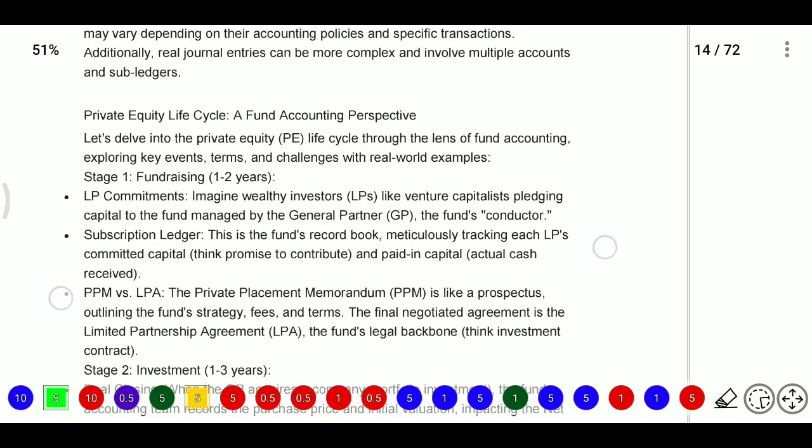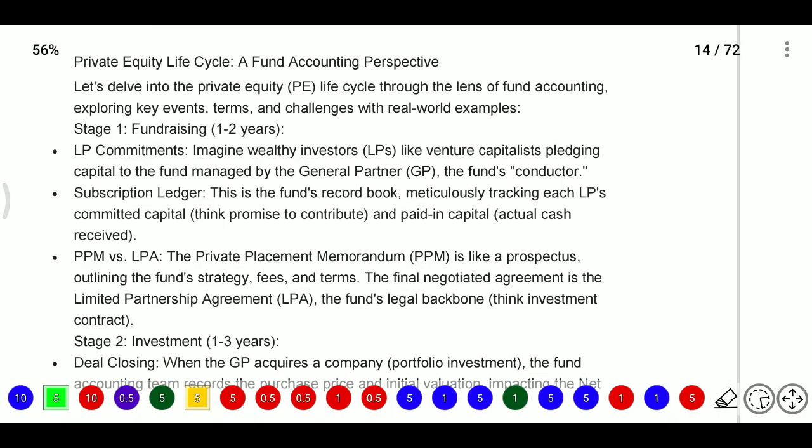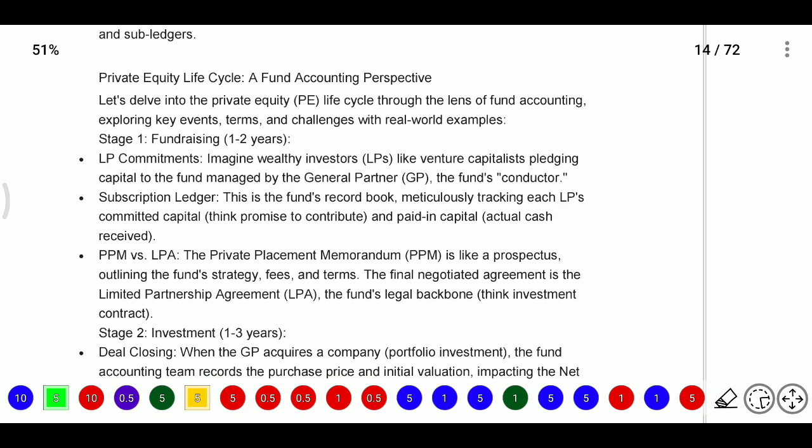Now we will see the private equity life cycle. So we have completed the mutual fund life cycle. Now we need to see private equity. From a fund accounting perspective, private equity has its own fund accounting. Now we need to know some events, terms and challenges in the fund. First, private equity fundraising, that is 1 to 2 years. Here the LP commitment will be there.